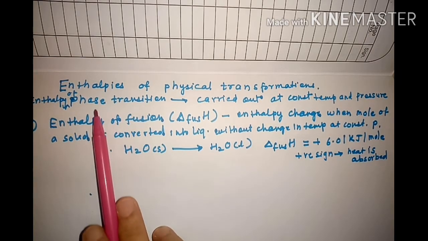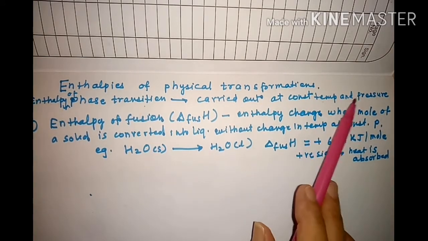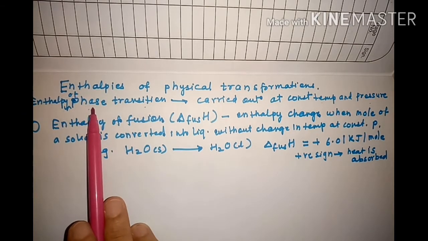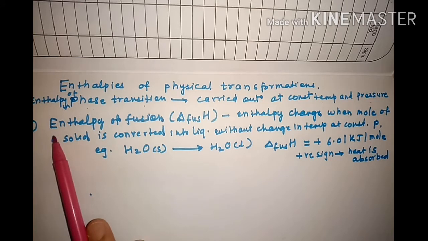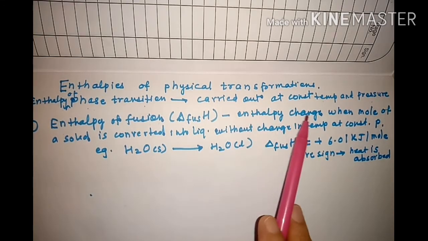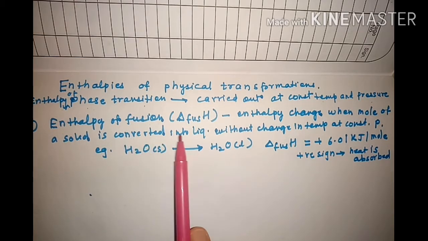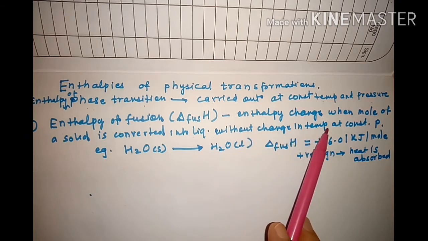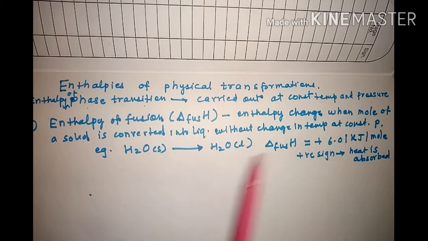So we will start with enthalpy of phase transition, that is carried out at constant temperature and pressure here. Phase means it might be gas, liquid or solid phase of the system. So first we will start with enthalpy of fusion. This is the enthalpy change when 1 mole of solid is converted into liquid without change in temperature, means at constant temperature and at constant pressure.